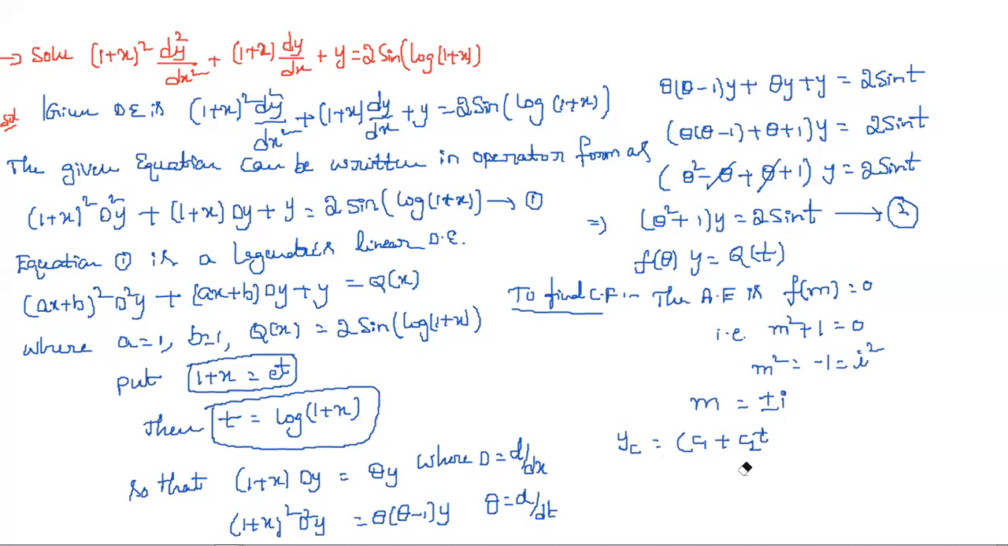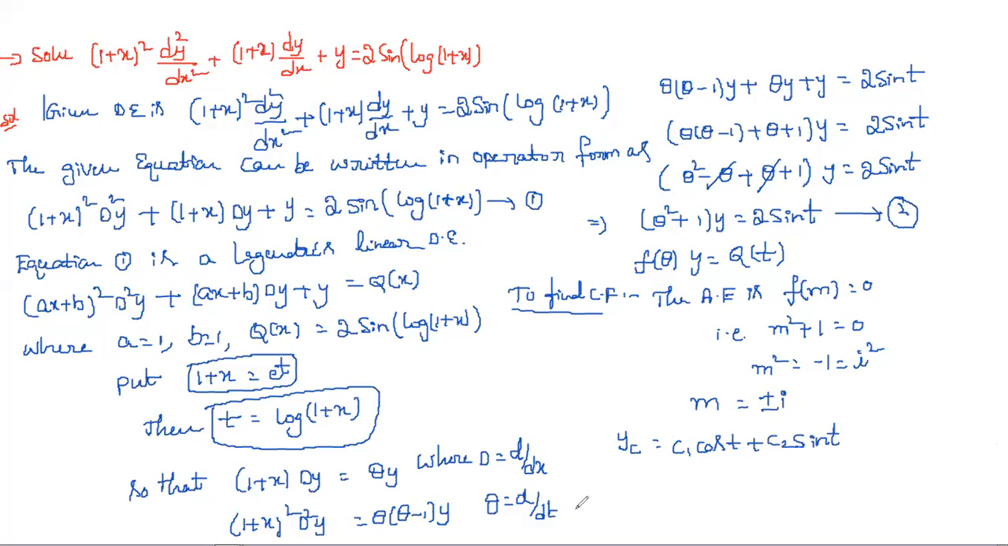Complex conjugate. So we need to write the complementary function. Here alpha is 0, so for that, c1 cos t plus c2 sin t. This is the complementary function. Now we need to find the particular integral.